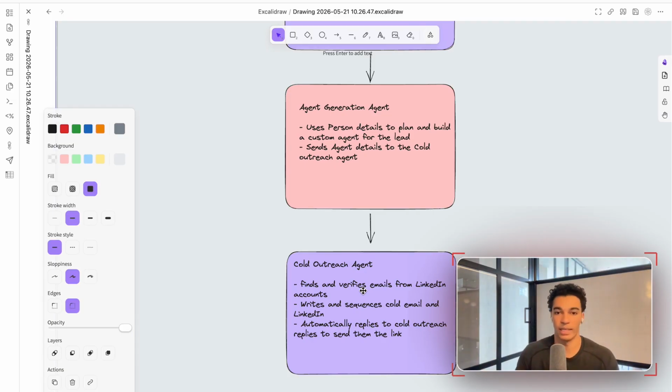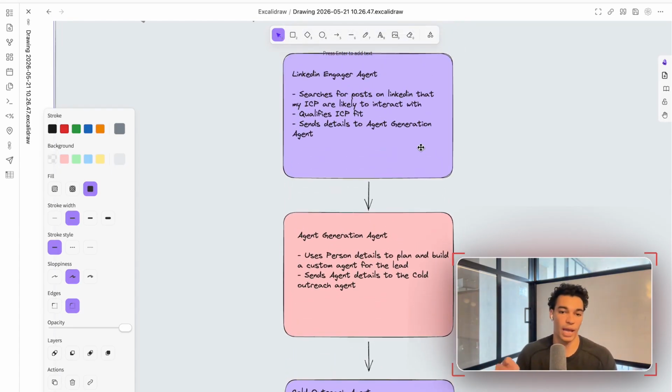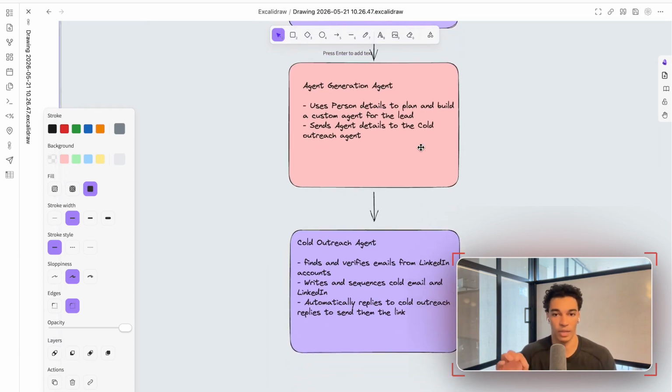It does XYZ thing based on the description that the previous agent generated. Once it's written all those emails, it's going to go ahead and sequence them into my email and cold LinkedIn outreach sequencer. So that's Instantly.ai and HeyReach. So those leads automatically go from being just random people that we found on LinkedIn to actually having been sent both emails and LinkedIn outreach messages.